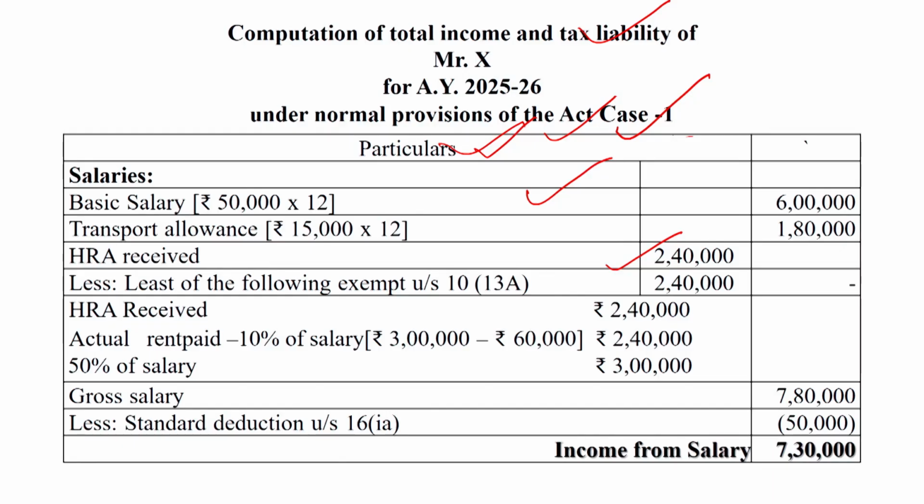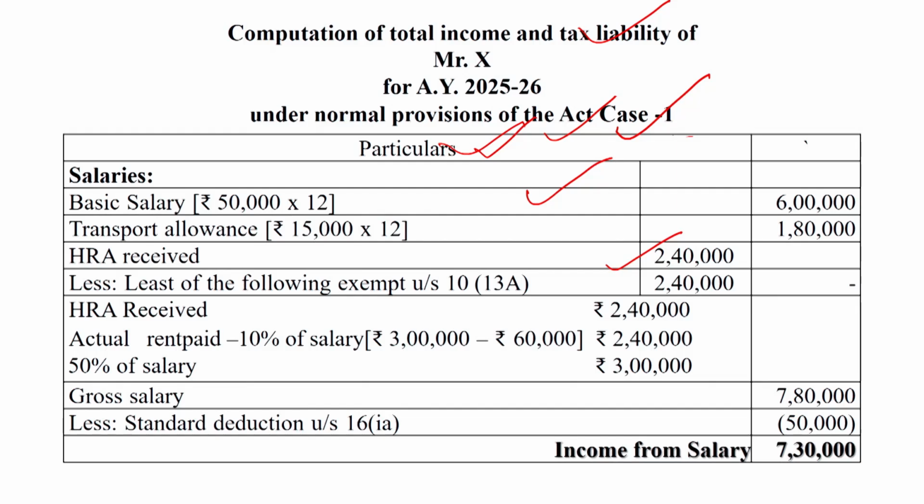In this question 50% of salary is taken because the house is situated in Mumbai. If the house is situated in Mumbai, Delhi, Kolkata or Chennai, then 50% of salary is taken. In the case of salary, it means basic pay, DA if under the terms of employment, plus fixed commission based on a fixed percentage.